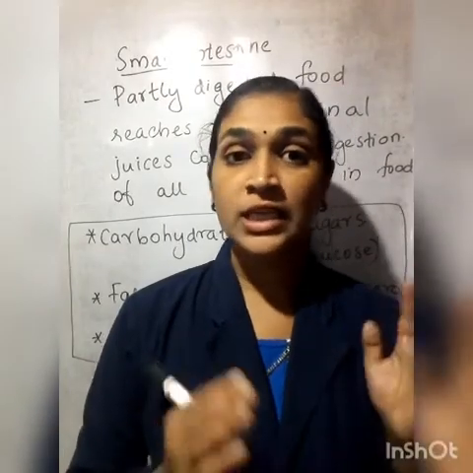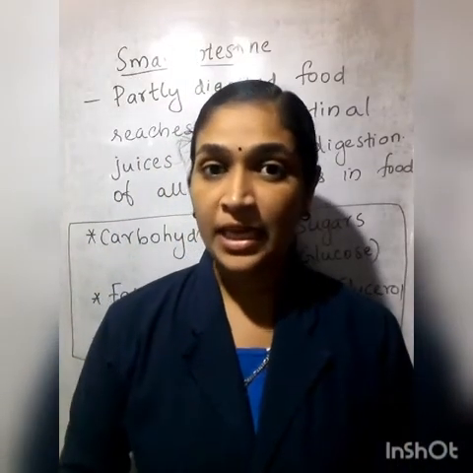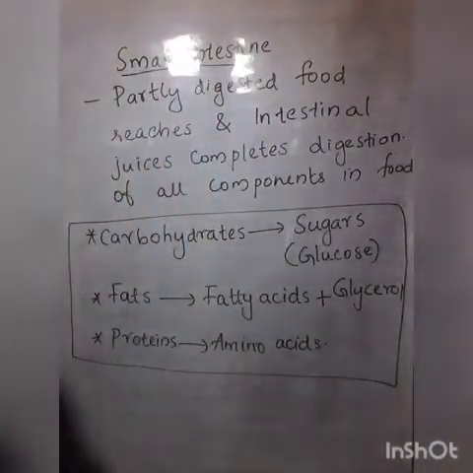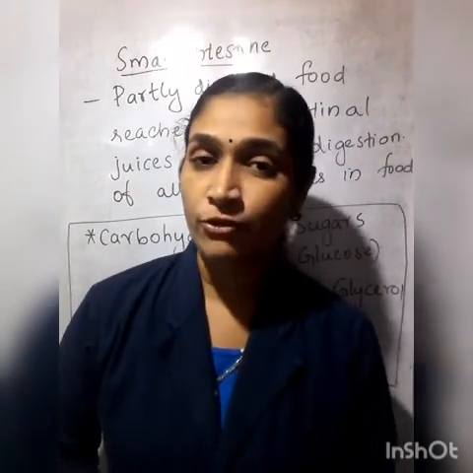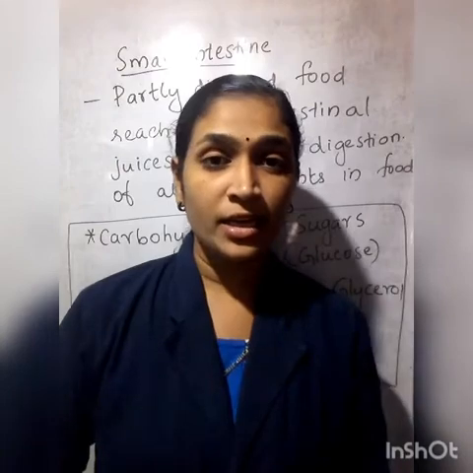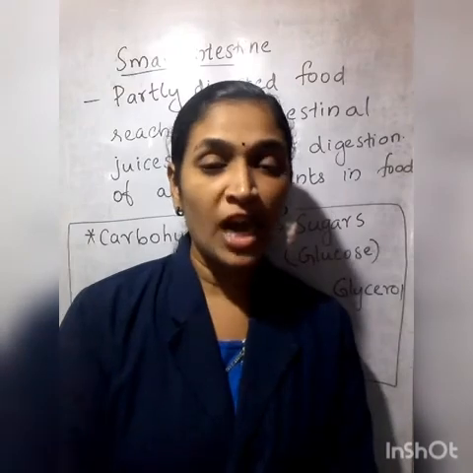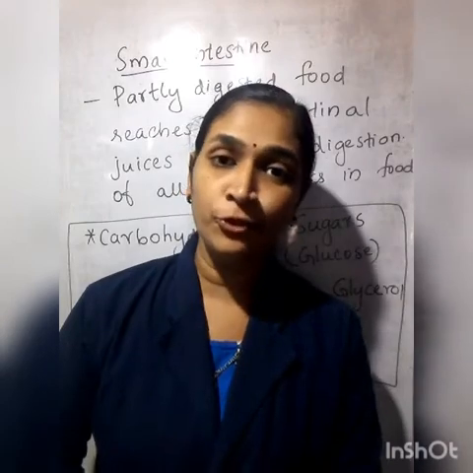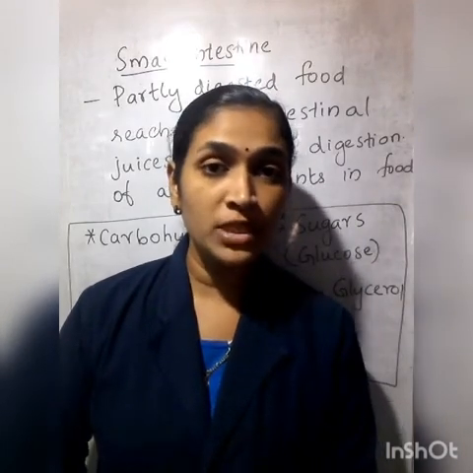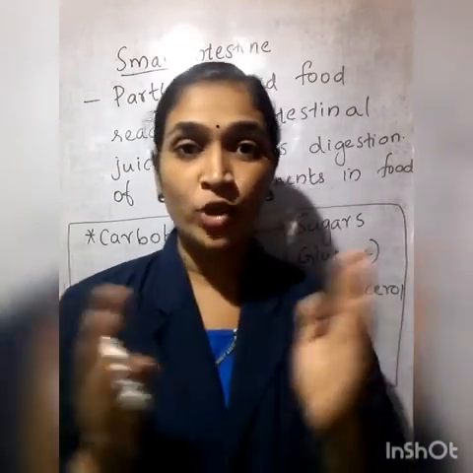We have discussed the small intestine. Next, we are going to look at the processes happening in the small intestine. Now, the partly digested food reaches your small intestine. How can we say that it is partly digested? Because in the stomach only half of the digestion is completed. So the partly digested food from the stomach reaches the small intestine.